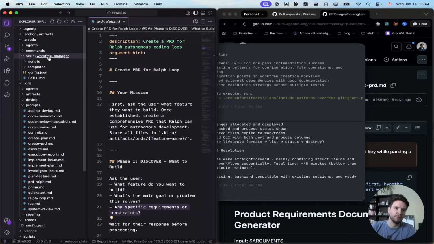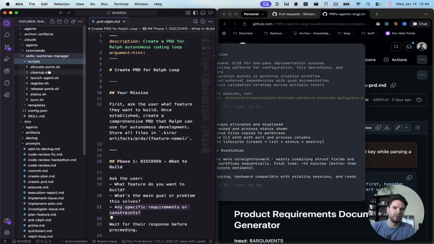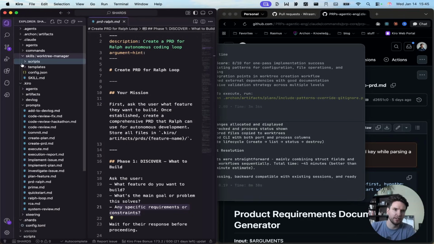If you've seen this skill, we have a worktree manager skill for Claude that now has a skill.md and a bunch of scripts to do all of these things. But now we basically have all of this already built into shards. The only thing we don't have really is these syncing patterns and include patterns if you want to include other work trees in our system and so on. So I'm going to build that in, of course, as well, but we'll do that down the line.